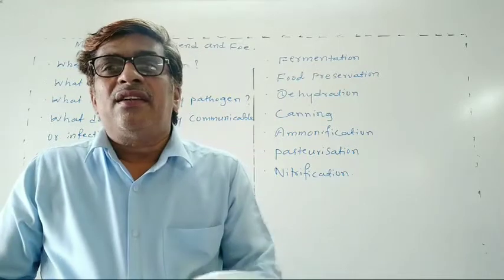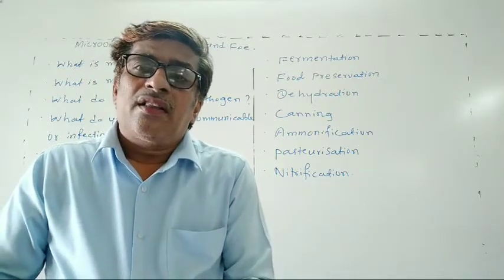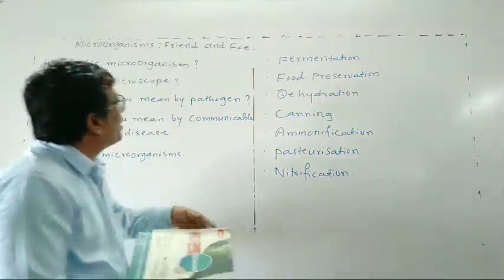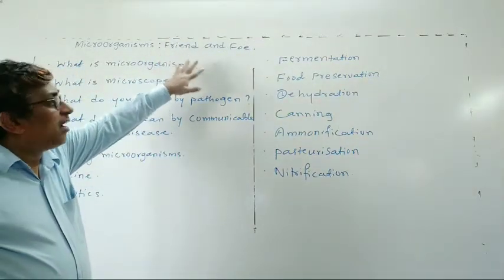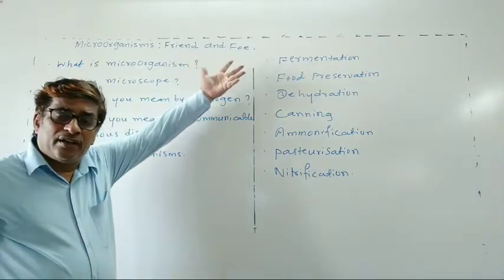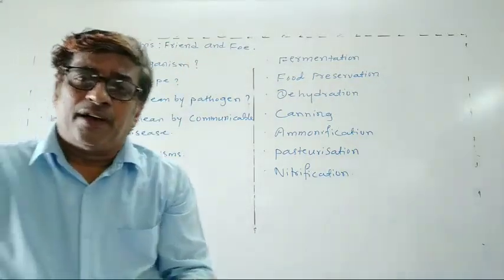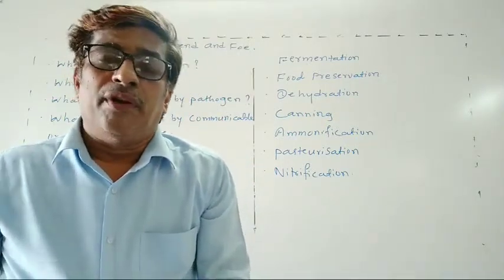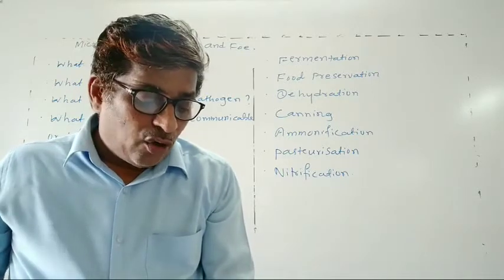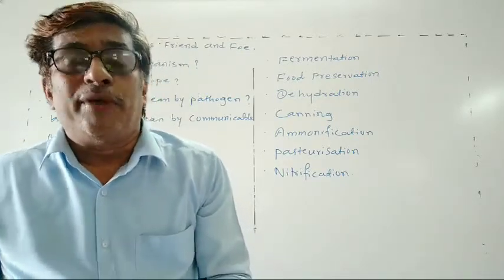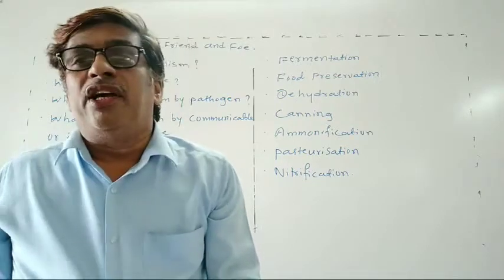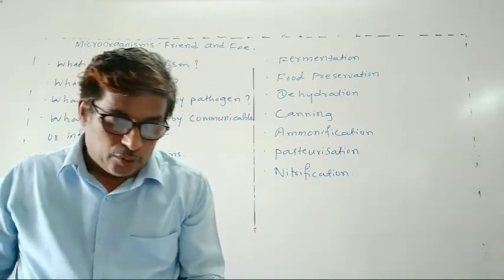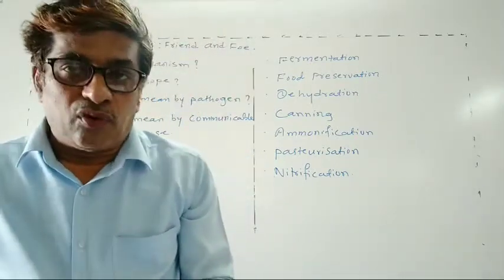Now we will see some other important points. Microorganisms, you know, are friend as well as foe. They work as a friend and as a foe. Foe means enemy. So you will see how they help us. Some microorganisms are very helpful to living beings. First of all, the action of Lactobacillus bacteria: Lactobacillus changes milk into curd. This bacteria is helping us. Okay, this is one helpful to us.